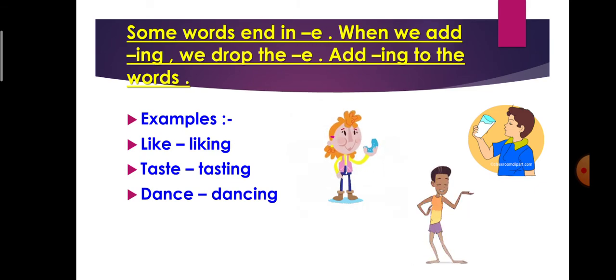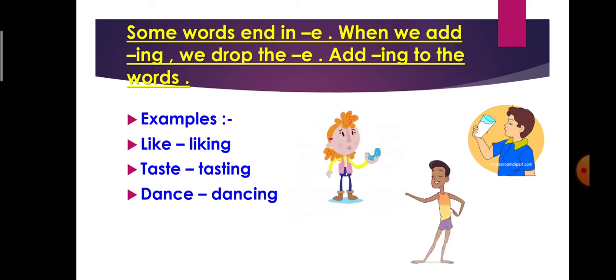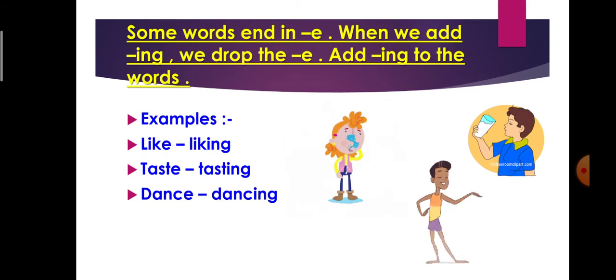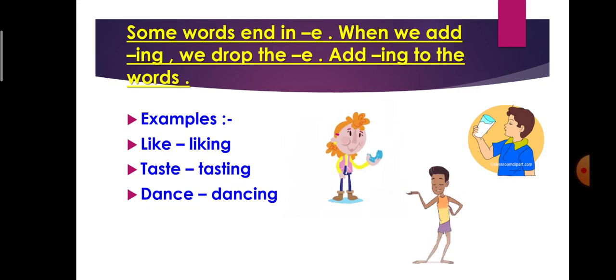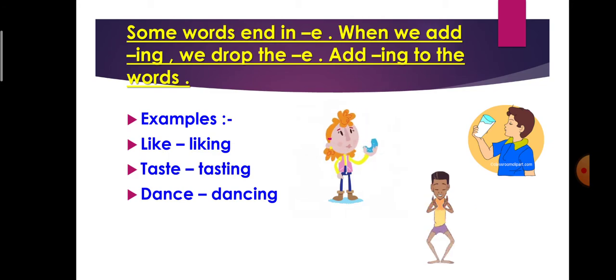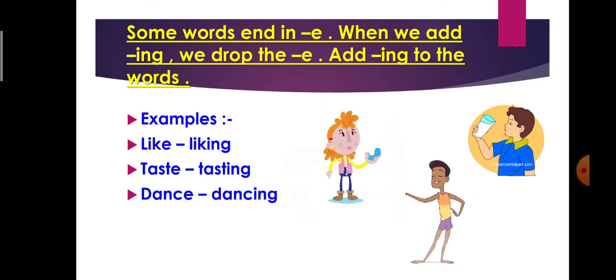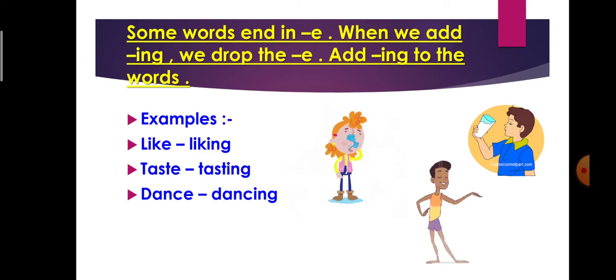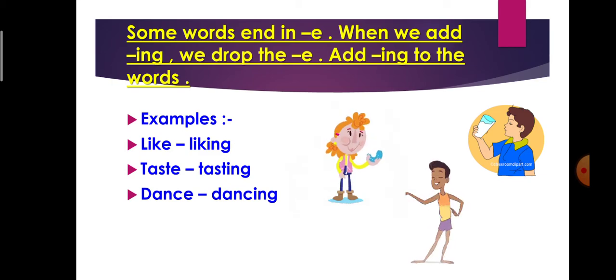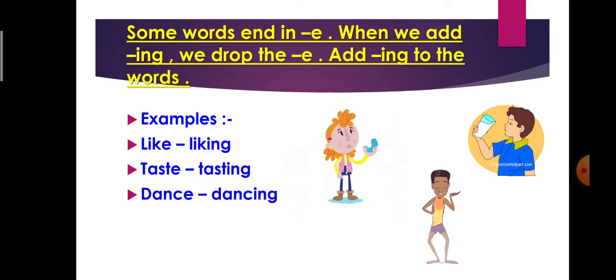For example, like. The last letter is E. So when we add ing, we will remove this E and add ing. So it will become liking. E is not here. Next word is taste.